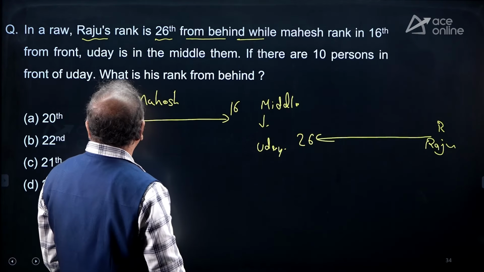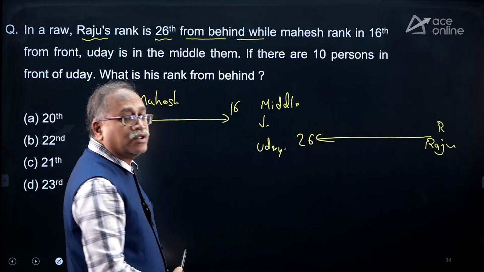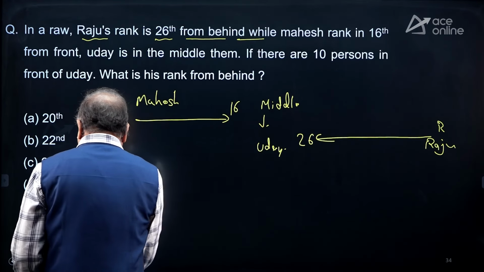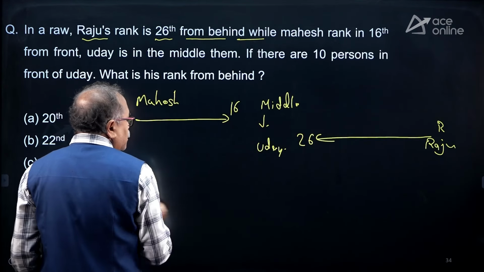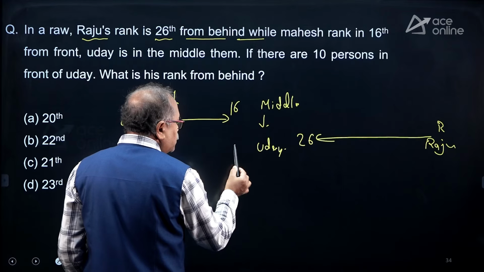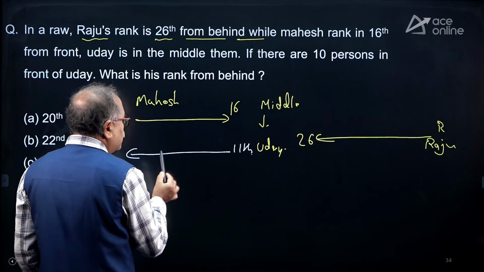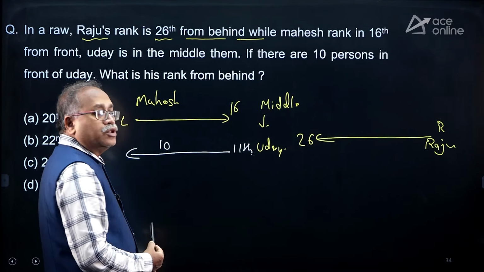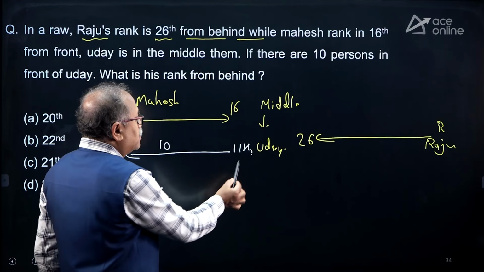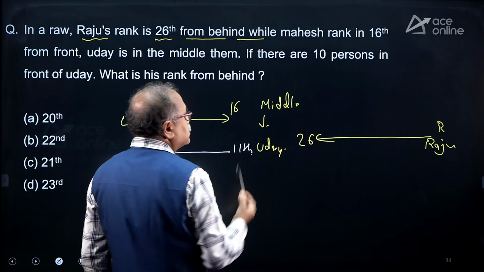And there are 10 persons in front of Uday. That means Uday must be the 11th person, and this 11th position is the middle position.